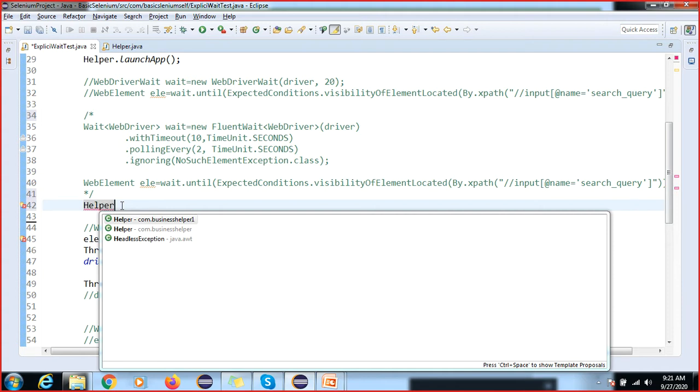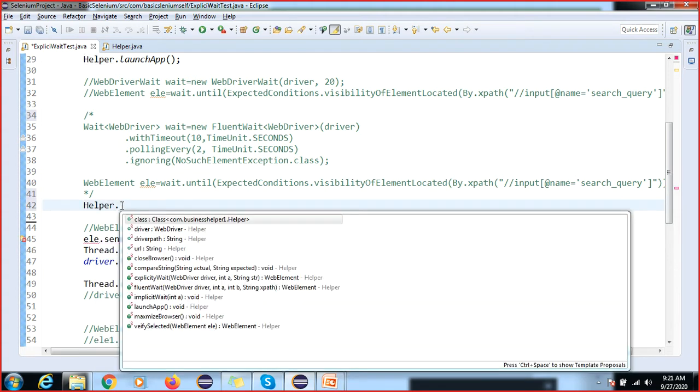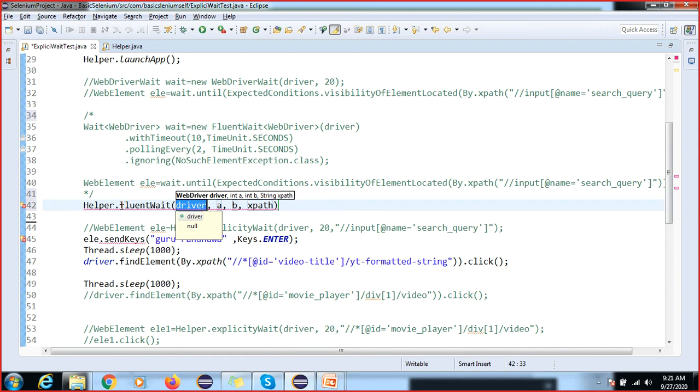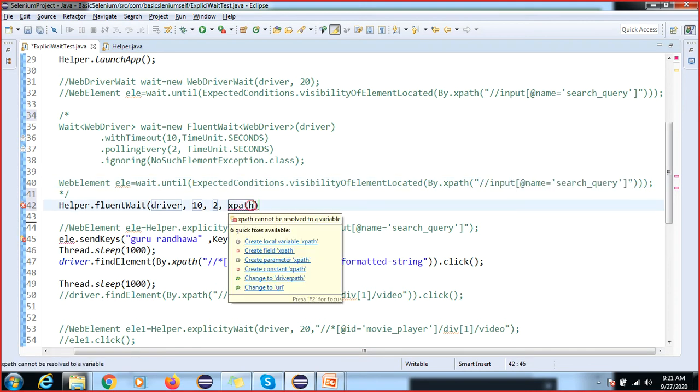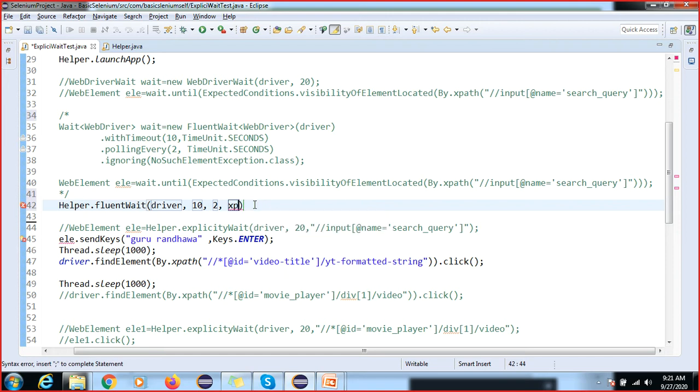This belongs to package one, so fluent wait. Here we can pass whatever values you have passed: we can pass 10, we can pass 2, and here you can pass this XPath. How very simple, right? This is only a one-time effort. You should not write this lengthy code again and again.